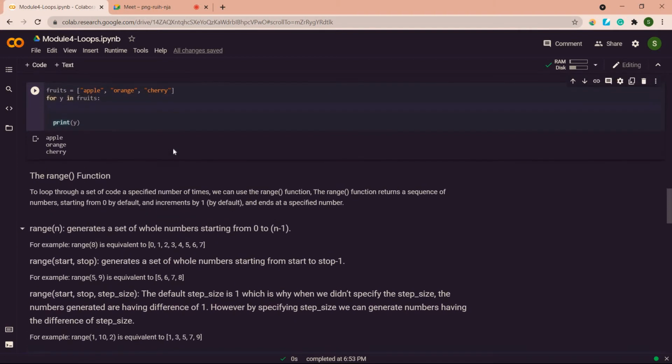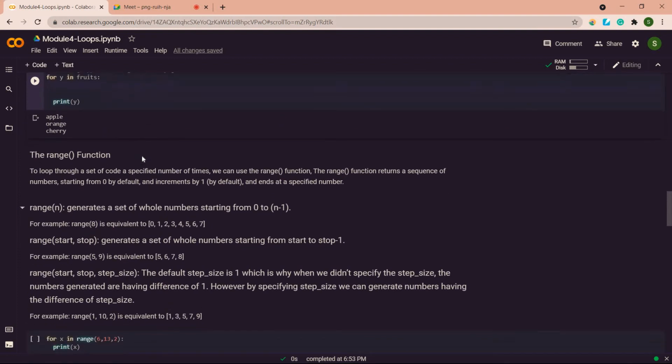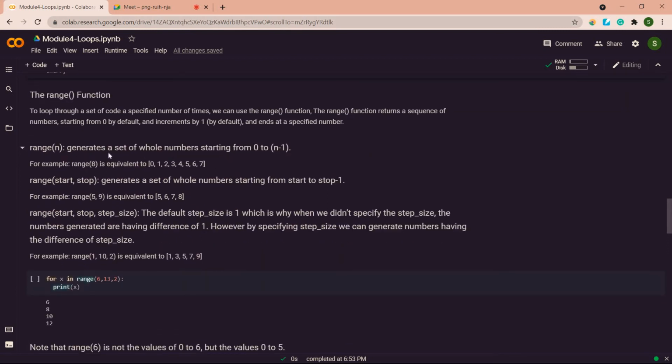So we also have something important, a function called the range function. If I want to print a sequence of numbers from 100 to 200, or I want to print some numbers with some pattern, like skipping 2 numbers and printing the other numbers in a sequence, in such cases we can use the range function. This range function is similar to slicing we have seen in strings. In slicing, if I want to print a certain range of numbers, I have to use this range function.